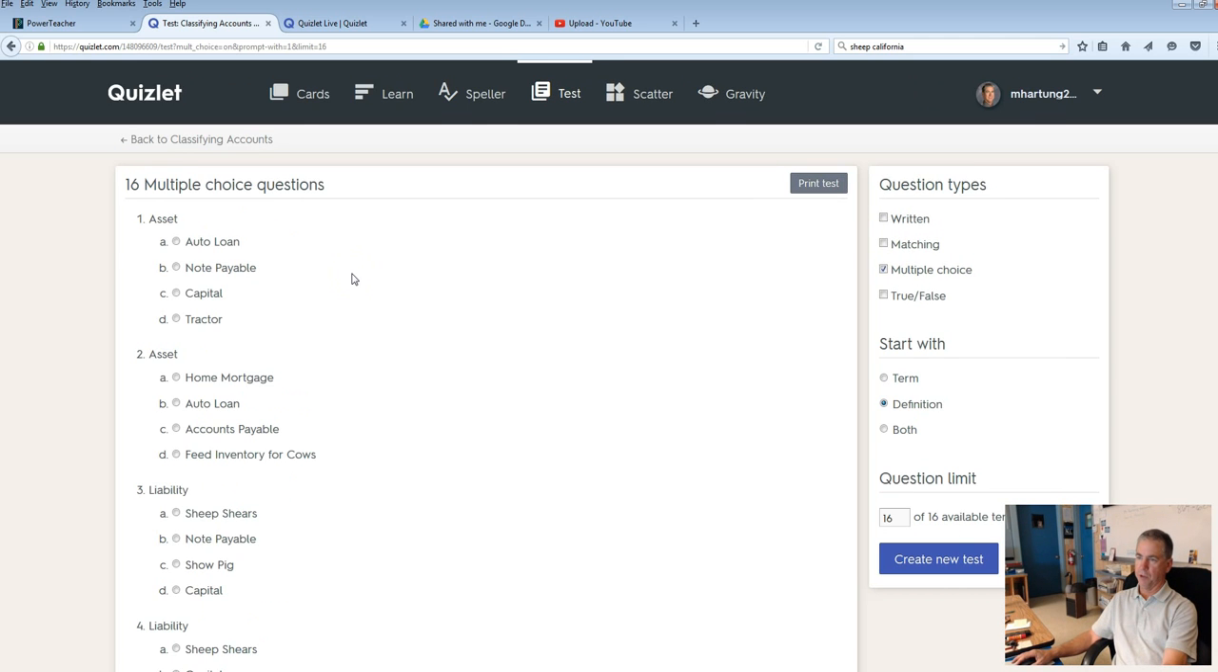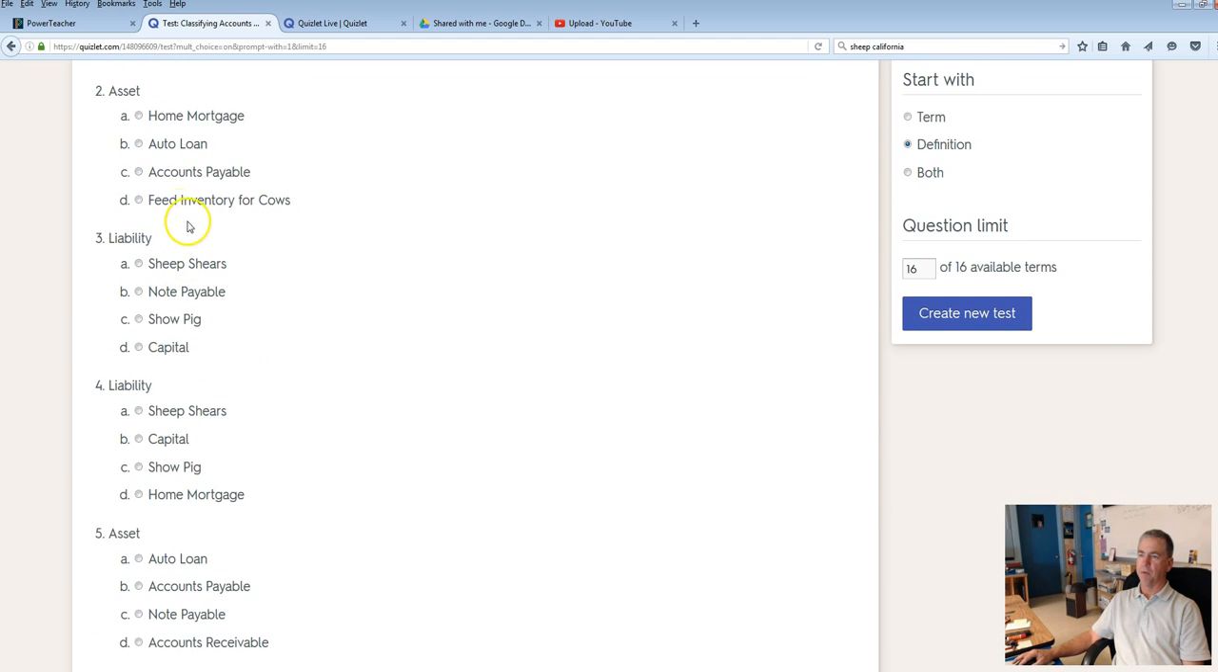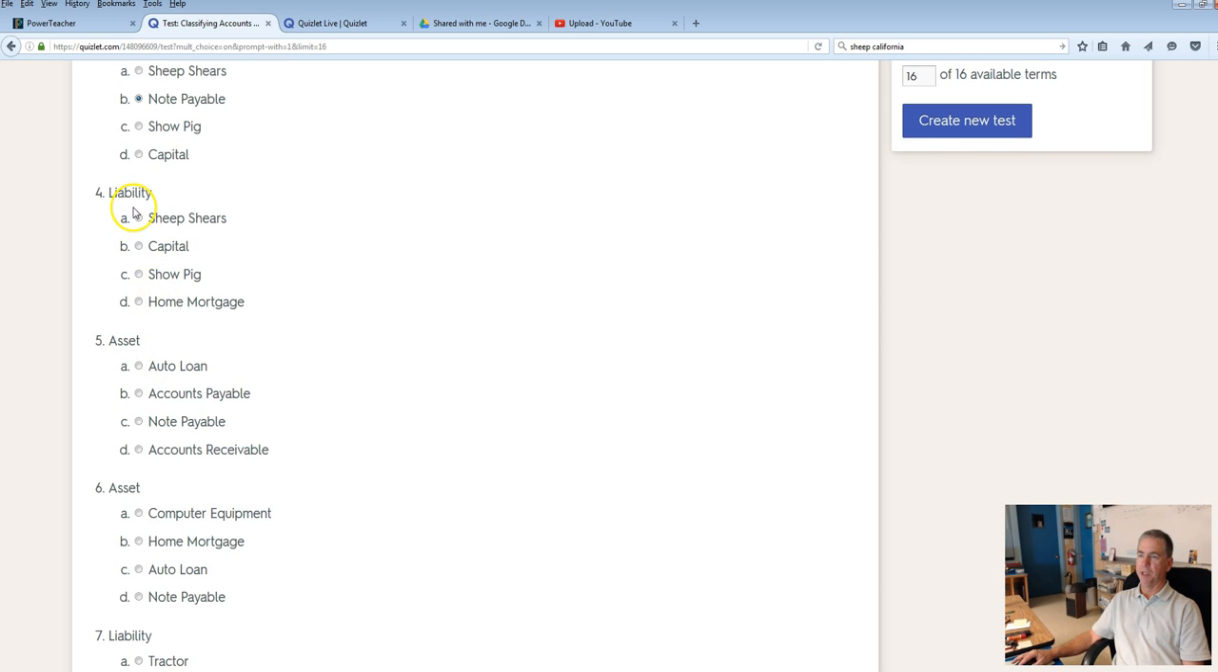I'll zoom in a little bit for you. Asset. Let's see if there's a correct answer. Auto loan, no. Payable, no. Capital, no. Tractor, one correct answer there. Another one, asset. Which of these is an asset? Home mortgage, auto loan, accounts payable. Feed inventory, yes, for cows. Liability. See if you can guess before I click it. Notes payable. Liability. Try to say it to yourself here. Yes, the home mortgage, that long-term loan.